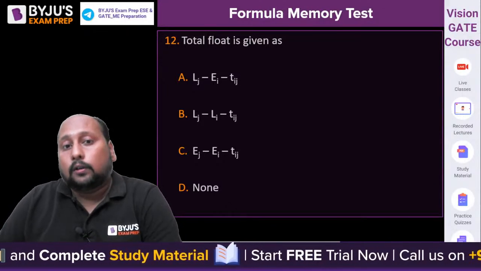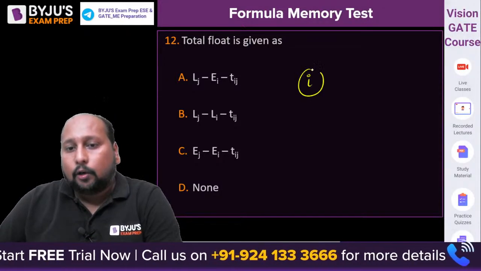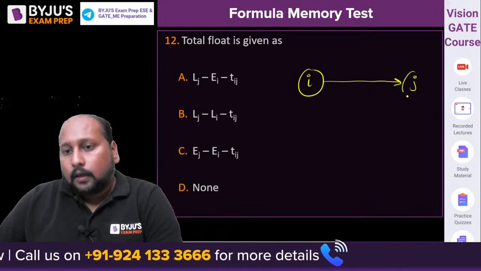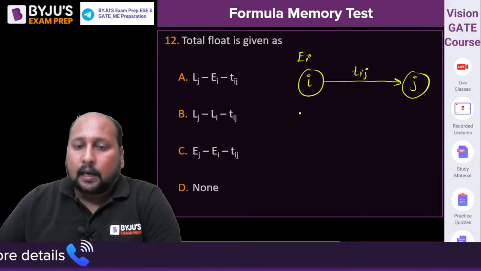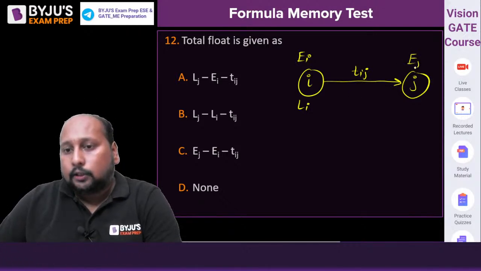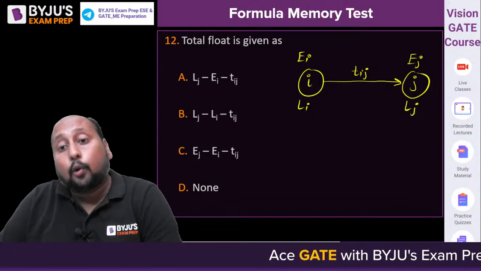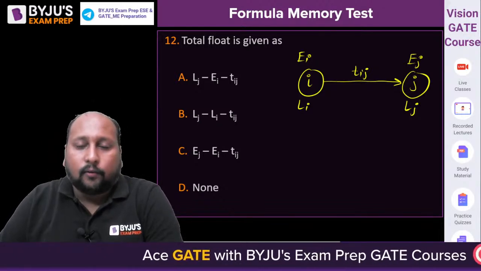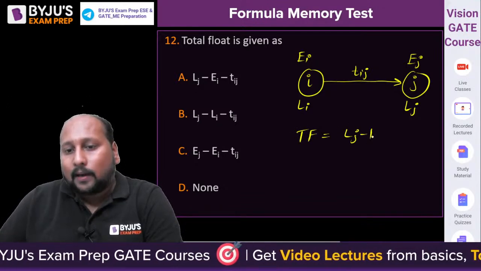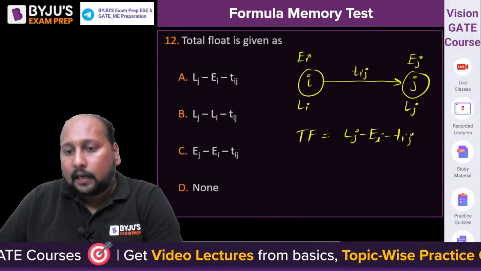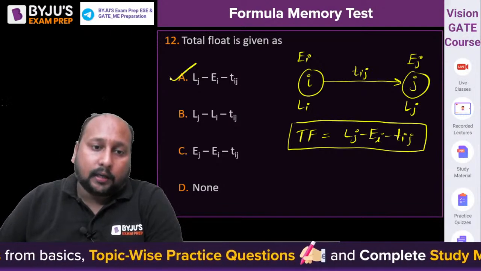What is the total float for an activity? Let us suppose I'm having an activity I to J and the standard completion duration is Tij. This is Ei, Li, Ej and Lj. So which of the formulations is giving you the concept of total float? What is total float? So can we say total float will be equal to Lj minus Ei minus Tij. This will be giving you the formulation of the total float, that is option A.